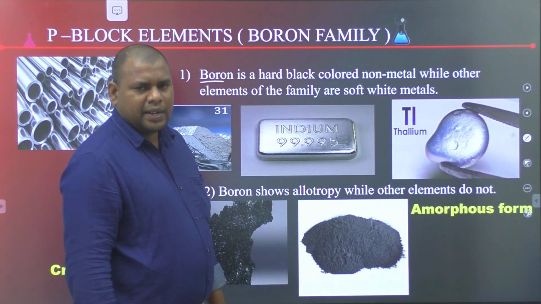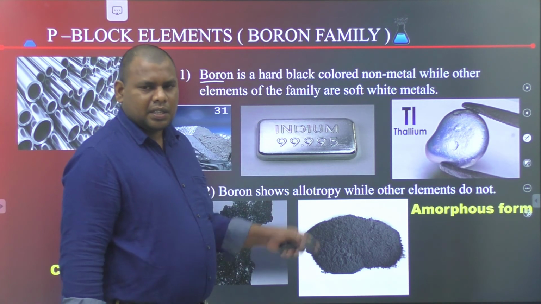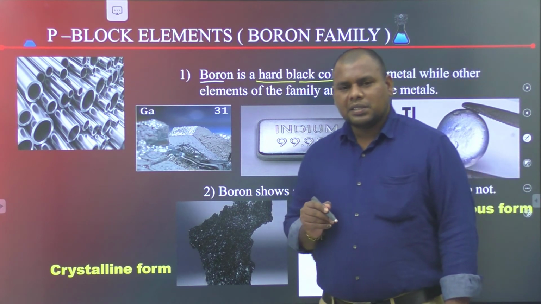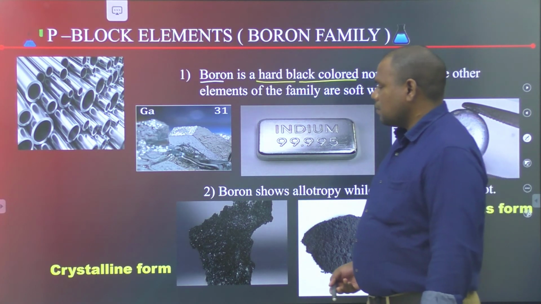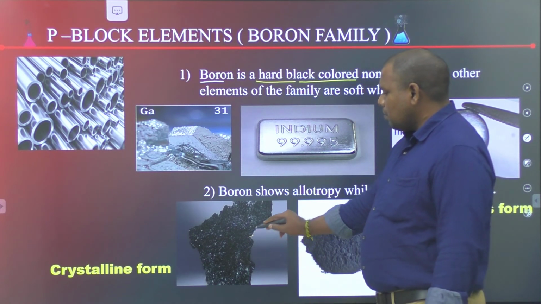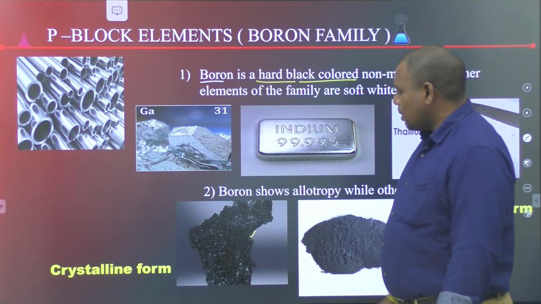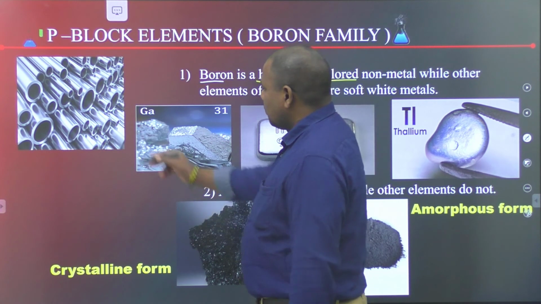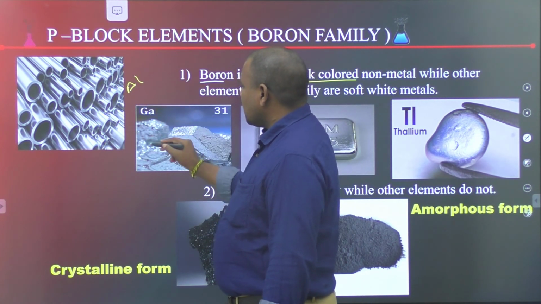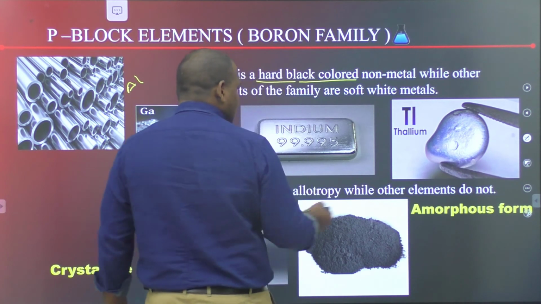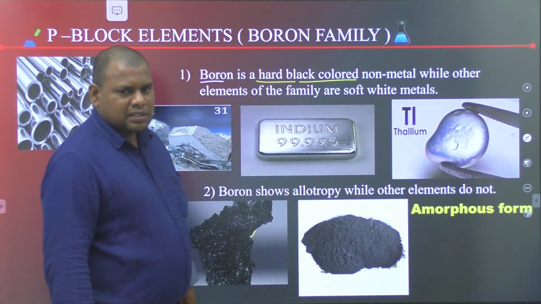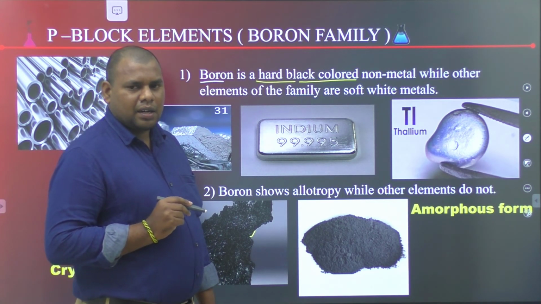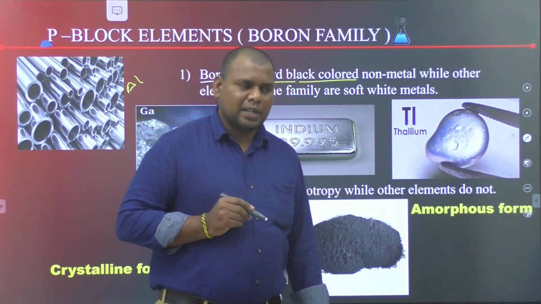These are the points of difference between boron and the rest of the elements. Boron is a hard metal, while other elements are soft white metals. This is the crystalline form of boron, black in color, a hard non-metal. The remaining elements are white in color: aluminium, gallium, indium, and thallium. First difference: boron is a hard black non-metal, but the remaining elements are white soft metals.